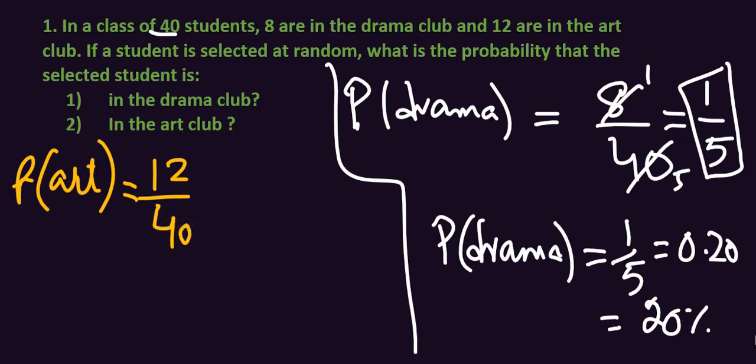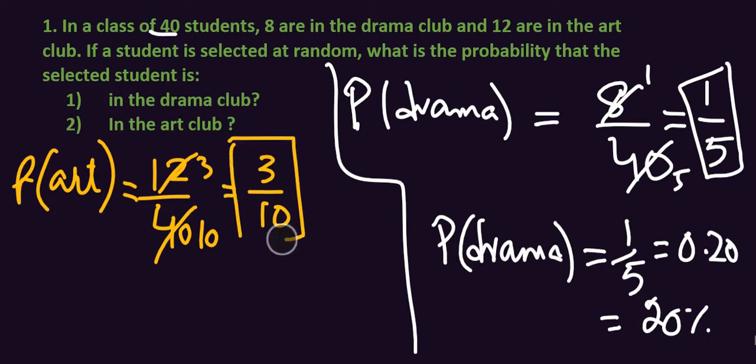When I divide 12 and 40 by 4, 4 times 3 is 12, and 4 times 10 is 40. So the new answer will be 3 upon 10, the fraction 3 upon 10. Now this is the probability for art club students.